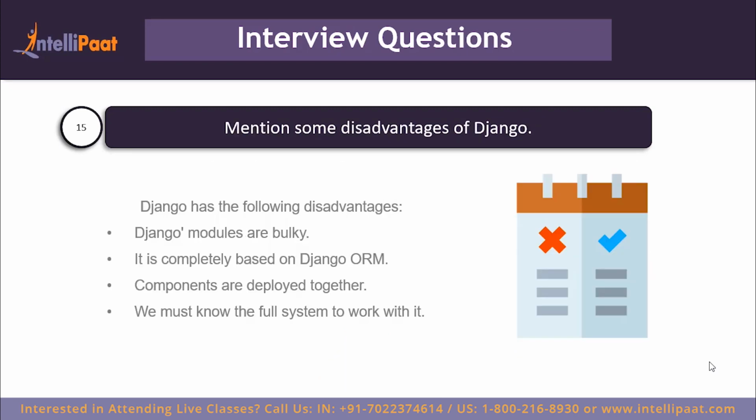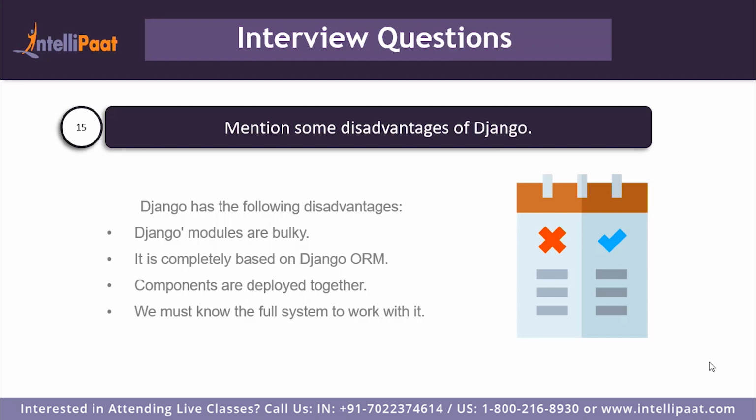So the next question is, mention some disadvantages of Django. Django has the following disadvantages. Django's modules are quite bulky. Now this is a disadvantage if you're building a really small application, because you'll have to manage a lot more code than you would typically have to if you were building it from scratch, that is, without using the Django framework. For instance, if you were building a really small to-do application which will just store the things that you need to do in an entire day in the database and then delete those things once you have done them, then for building such a small application, using Django might be a bit of an overkill.